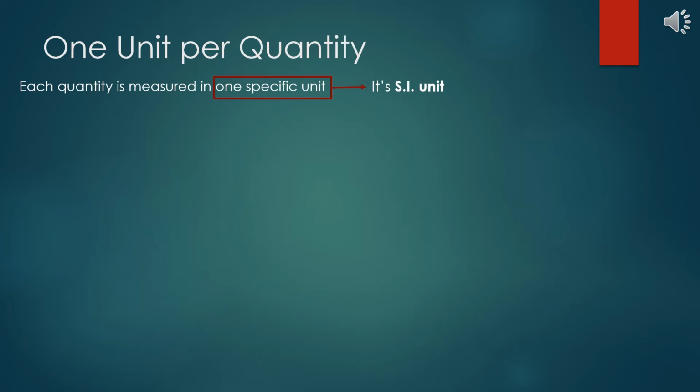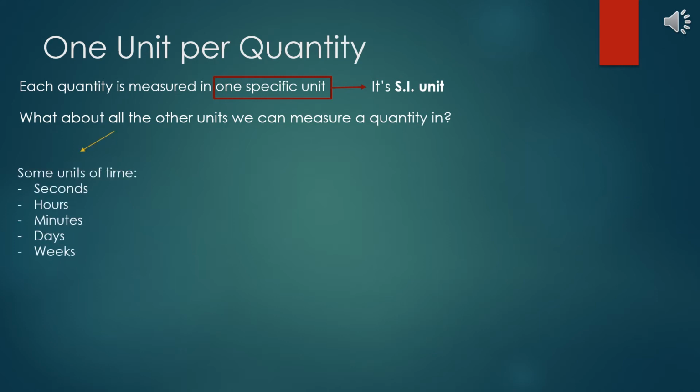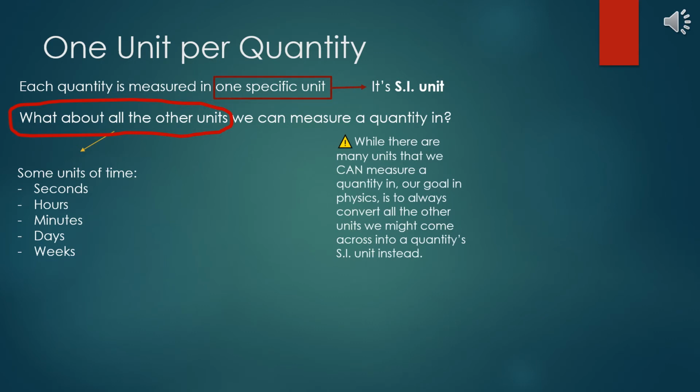So, wait a minute. What about all the other units we can measure a quantity in? For instance, time. Time can be measured in seconds, hours, minutes, days, weeks. How is there only one specific unit for time in physics? Well, that's where things can get a bit tricky. While there are many units that we can measure a quantity in, our goal in physics is to always convert all the other units we might come across into a quantity's SI unit instead. So that might sound a bit complicated, but I assure you it is not.